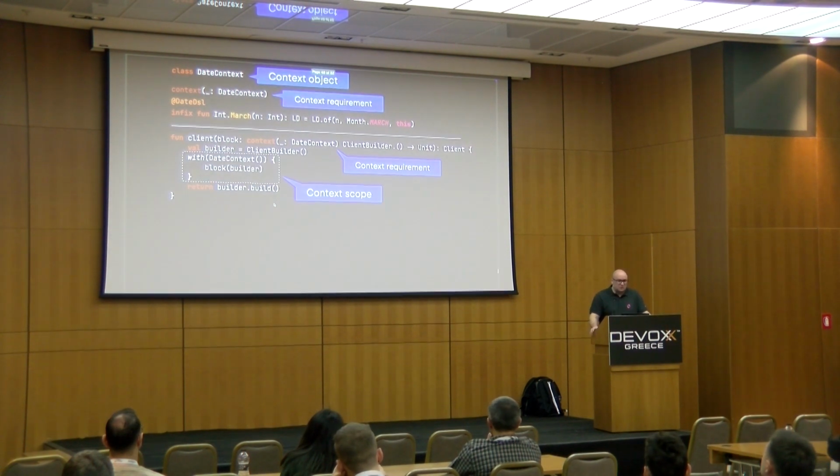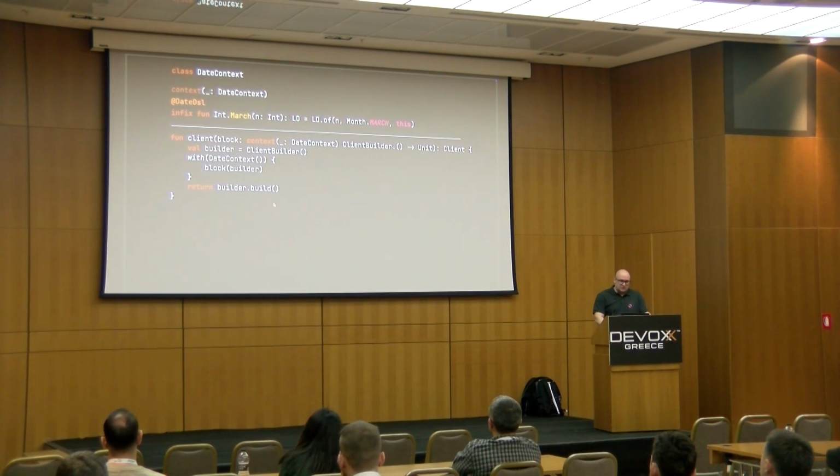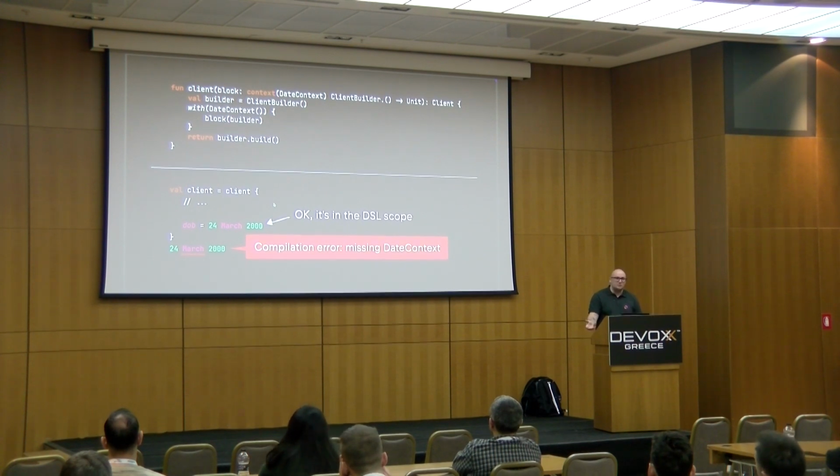And in Kotlin, you can specify the context really easily with a with function, and it's hidden from the users of your library. So it's library code. It's happening within the library code. To the user, it will look exactly the same way as previously, with a difference that now, since the March function is used outside of the DSL block, there is no date context, then this function is not available, not visible, and it will be a compilation error.